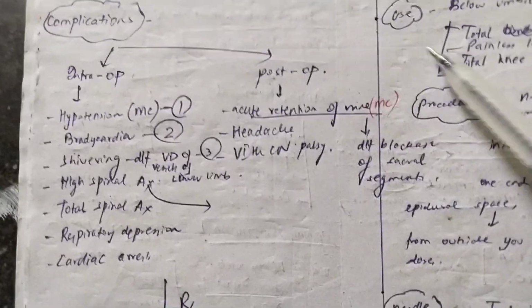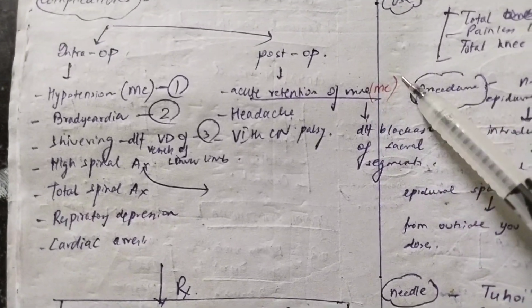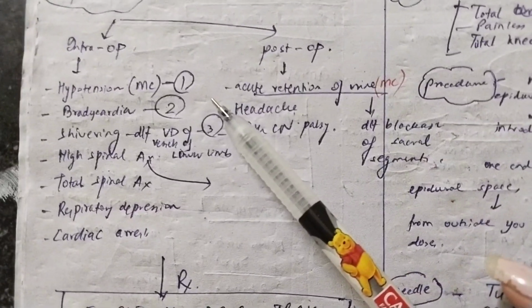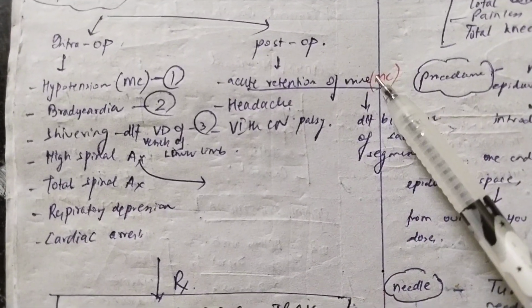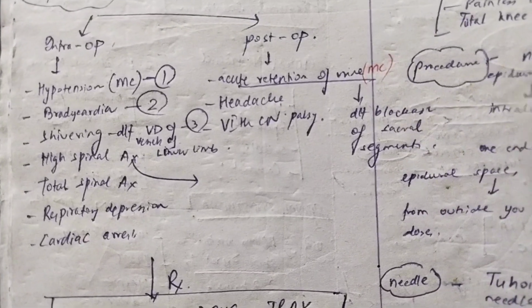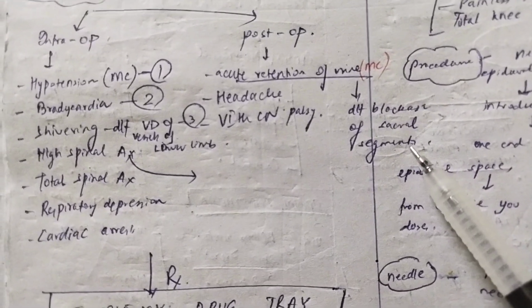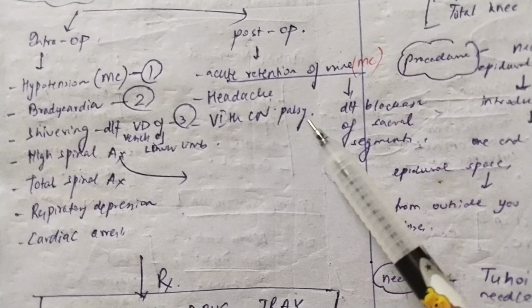Now, what are the post-op complications? Very important to remember, there is acute retention of urine, and this is the most common post-op complication. Like hypotension was the most common intra-op complication, acute retention of urine is the most common post-op complication. Why does this occur? This occurs because of the blockage of the sacral segments. Clear? Also, there can be headache of the patient, and there can be sixth cranial nerve palsy.